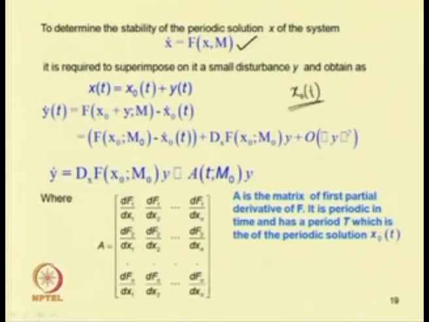To study whether this x0(t) is stable or unstable, let us add a perturbation to this. That means, let us write x(t) equal to x0(t) plus y(t). Then by substituting this in this equation, one can obtain y dot(t) equal to f(x0 + y, m) minus f(x0(t), m).